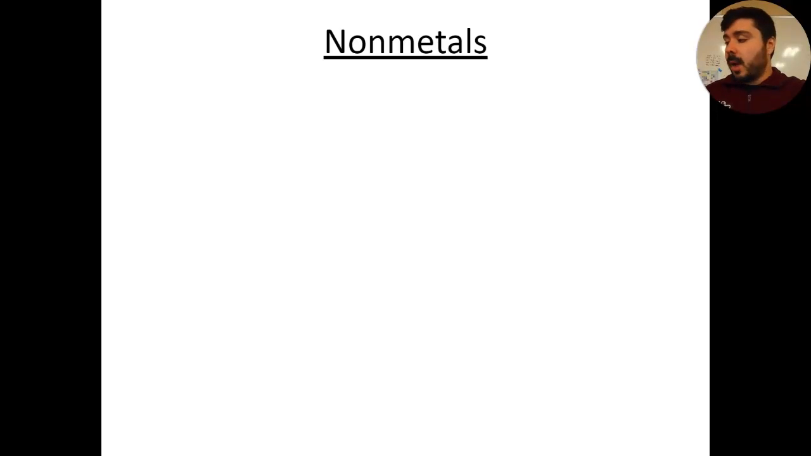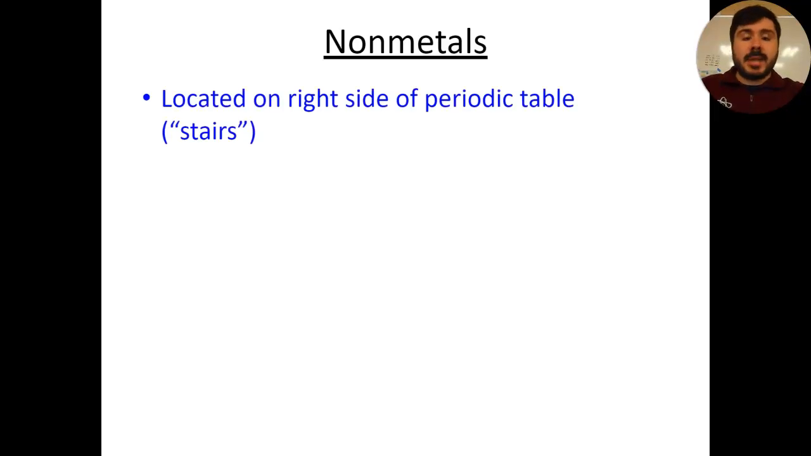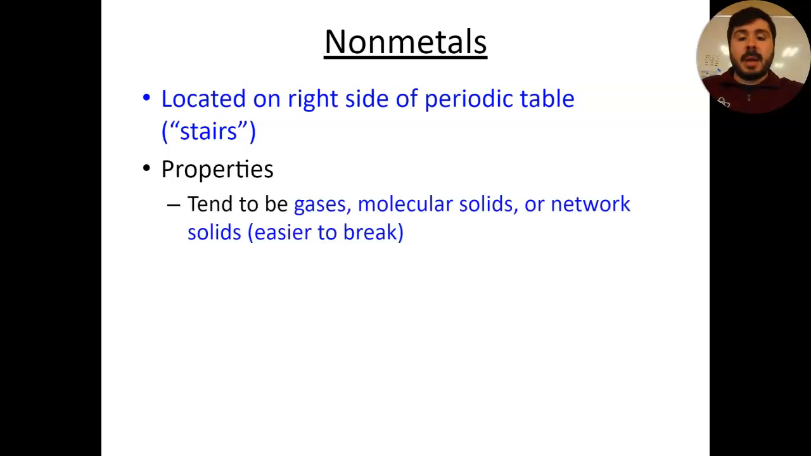Okay, so hydrogen is definitely not a metal. It is a non-metal. Now, speaking of non-metals, which is everything on the right-hand side of the periodic table stairs or staircase, the properties of non-metals are pretty much going to be exactly the opposite of what we just read on the metals side, right?